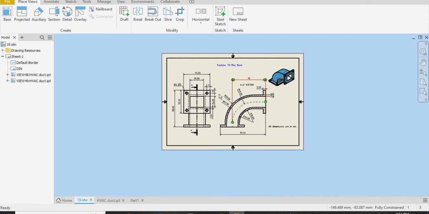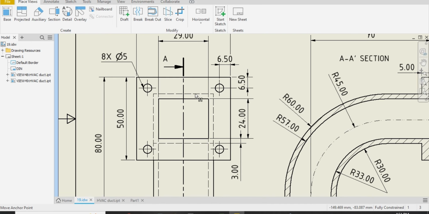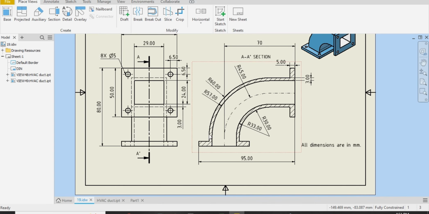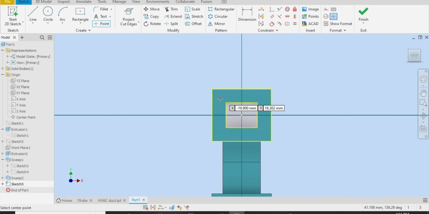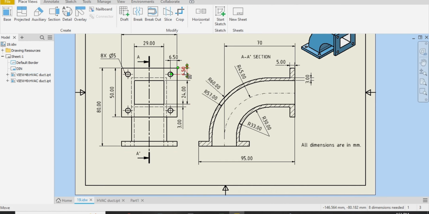Go back to the drawing sheet. There are 8 holes of diameter 5, 4 on this flange and 4 on the bottom one. So we have to draw the points here. Let me select the point like this. Go back to the drawing sheet and 6.5 vertically and 6.5 horizontally.